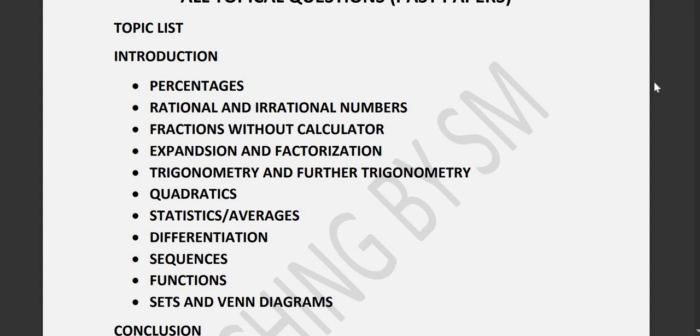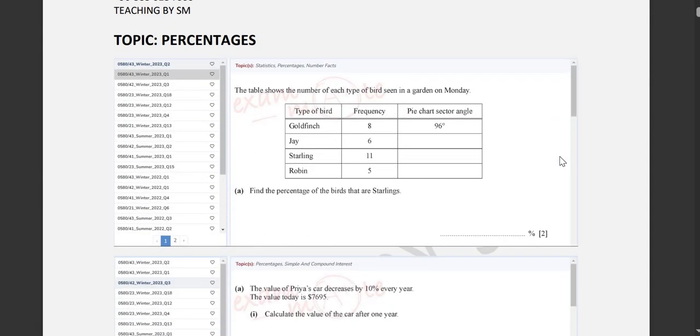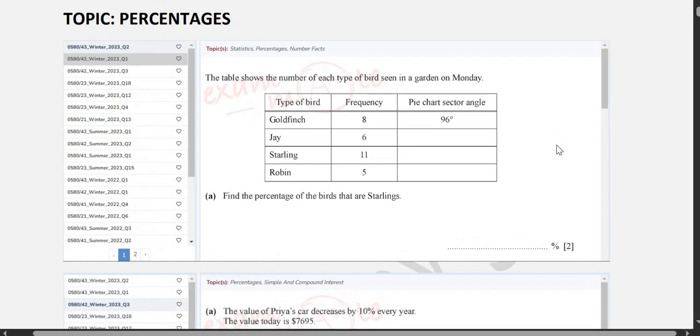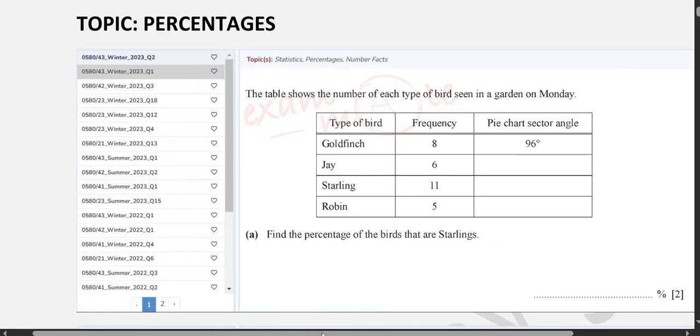So if you guys want to get an A star in your exam, do make sure to follow through this video. So let us start with the very first question. We are starting with the topic percentages. The question is right over here. Let me zoom it in for you guys even further.